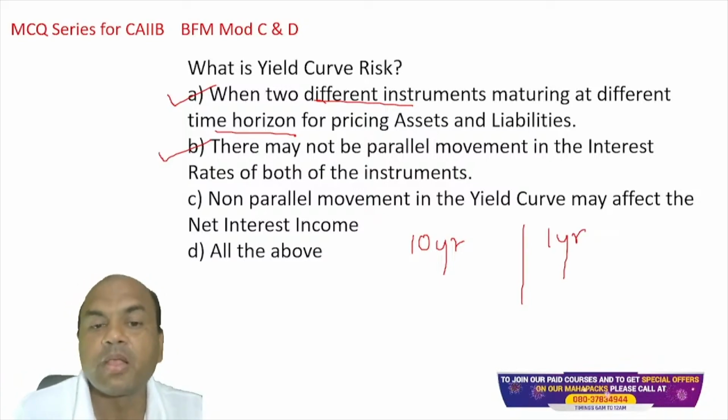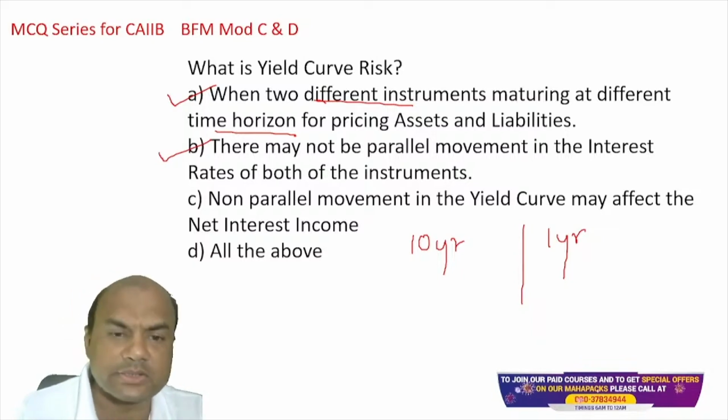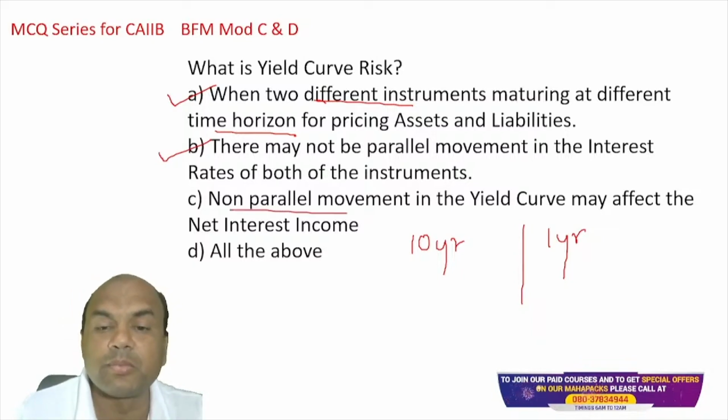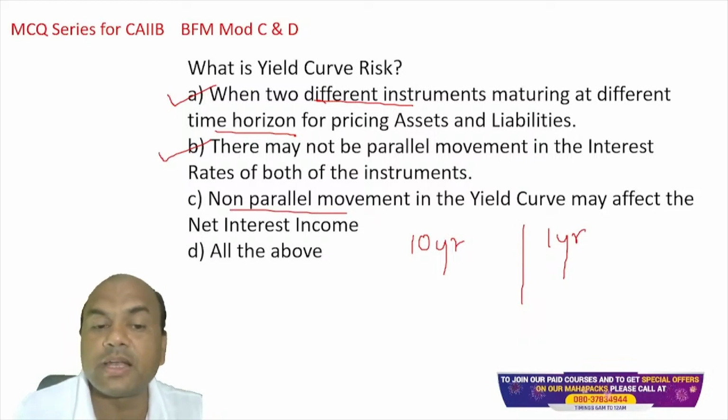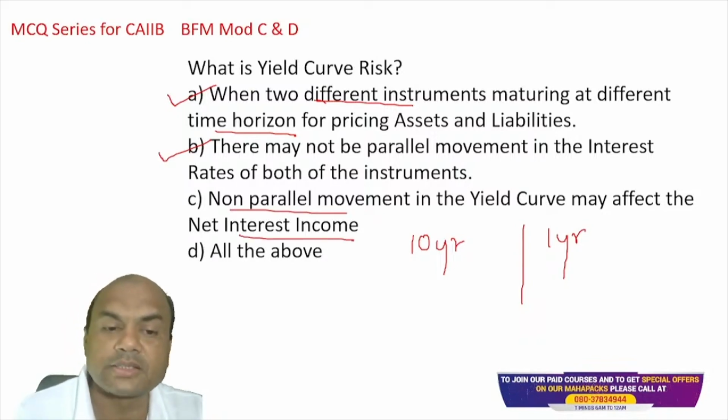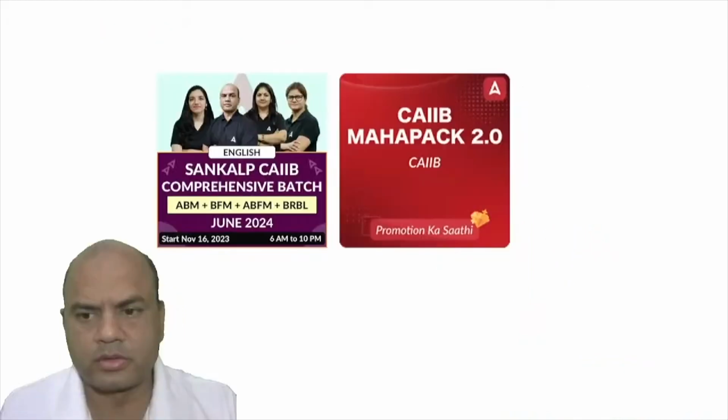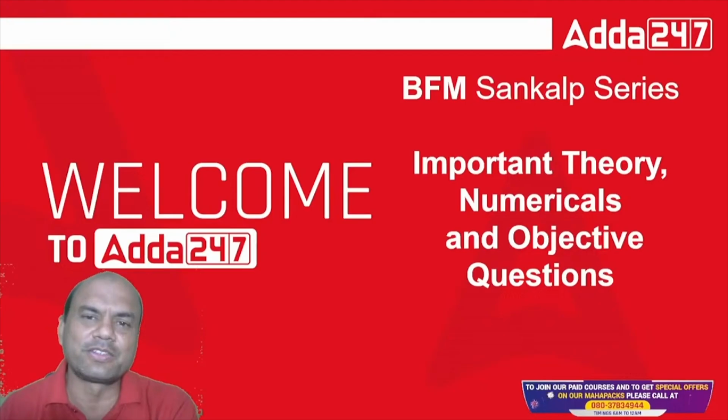Non-parallel movement in the yield curve may affect the NII. That's also true. Non-parallel movement means this is changing differently, this is changing differently. So net interest income will be affected. So the answer is all of the above. So that was the session for year 7.